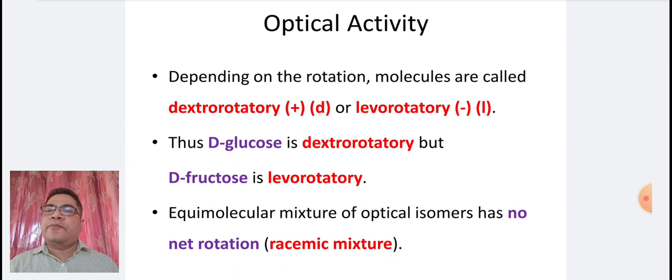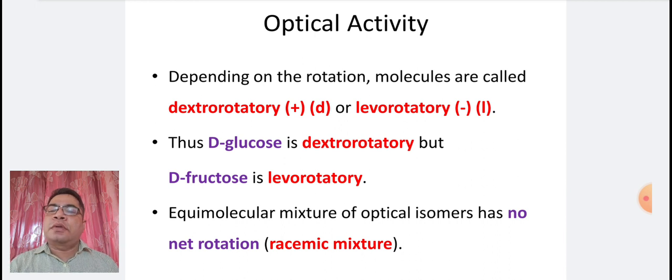Depending on the rotation, the molecules are called dextrorotatory, that is plus and D, or levorotatory, minus and L.